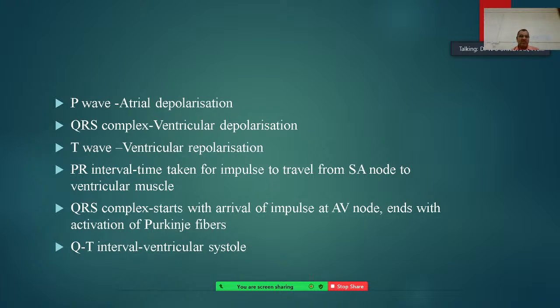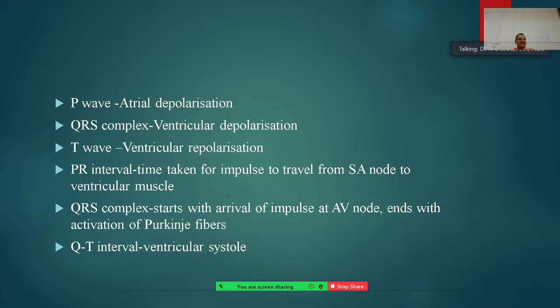The QRS complex starts with the arrival of the impulse at the AV node, then ends with activation of the Purkinje fibers. The Q to T interval is the ventricular systole, or ventricular contraction. This similar pattern will continue forever until the beating stops.